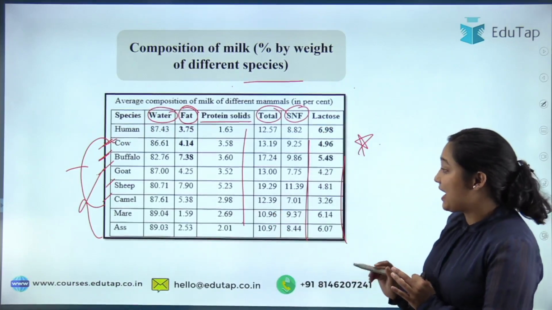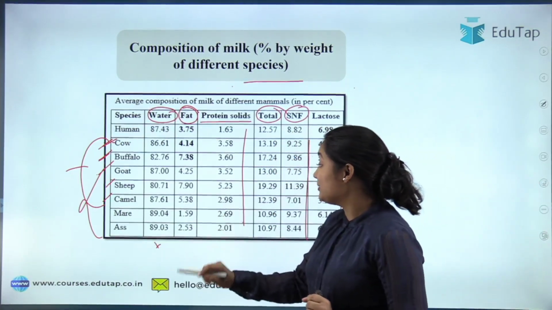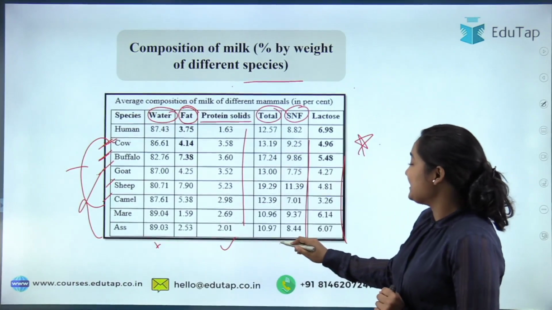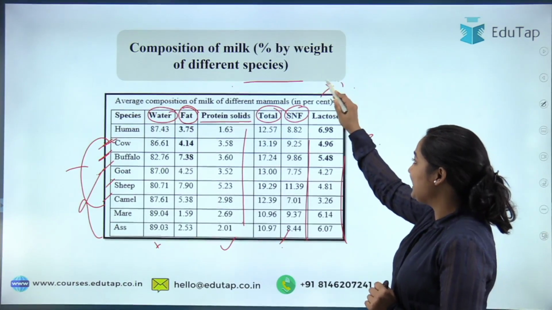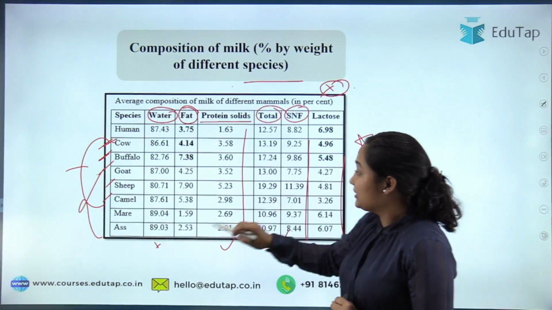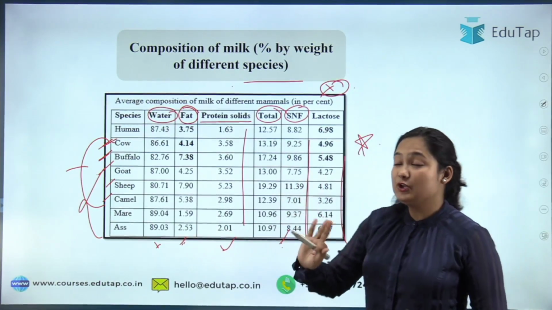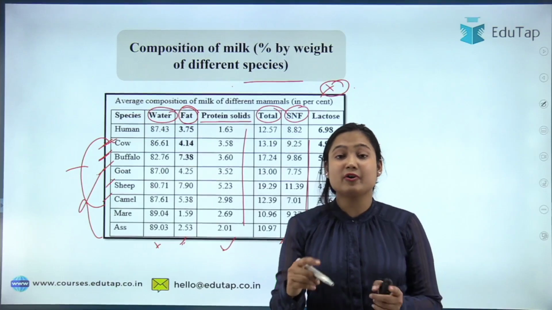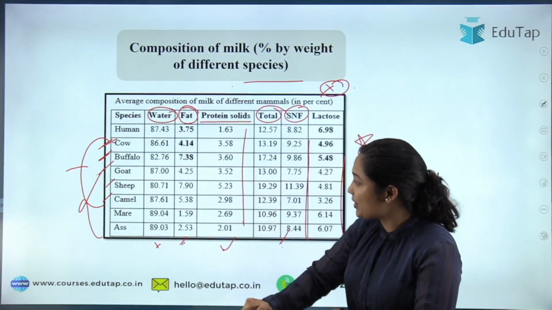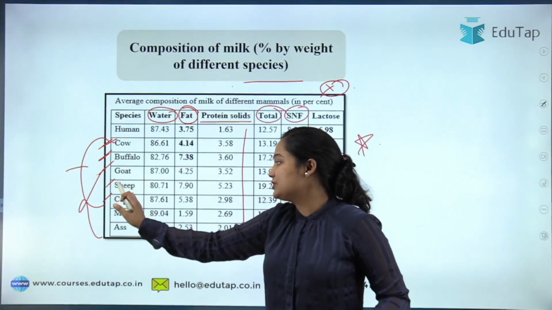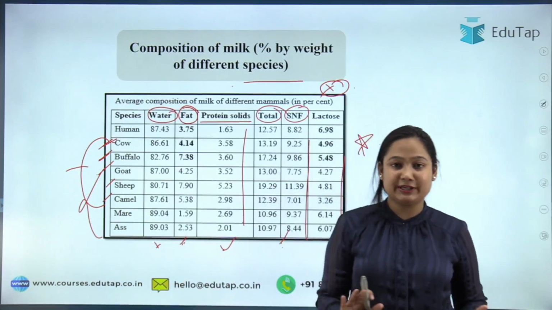Now what portion you will have to remember: you can skip the water portion, but do remember the protein and SNF. You can forget the lactose part too. Just go for fat, protein and SNF. You have to remember these 3 columns for your NABARD examination. For what animals? For cow, buffalo, goat, sheep and camel. That will be more than enough.